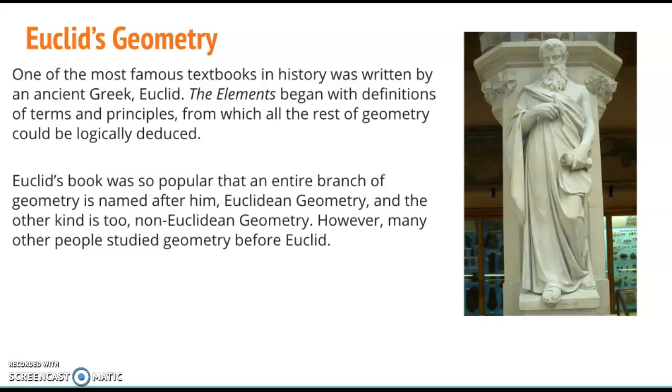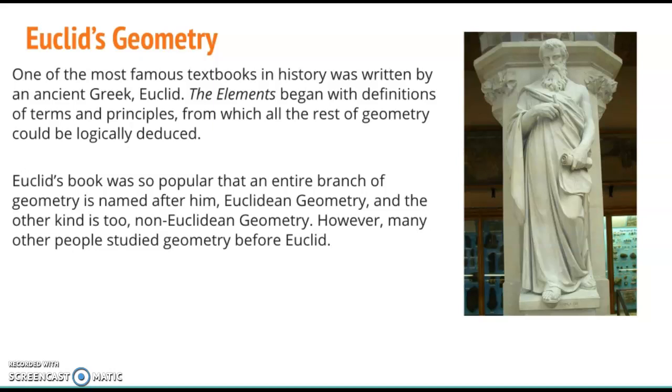He was not the first geometer. His was not even the first geometry textbook, but his was so clearly written, so widely known that two branches of geometry are actually named after him. The traditional form of Euclidean geometry and a more abstract modern version that is also known as non-Euclidean geometry.